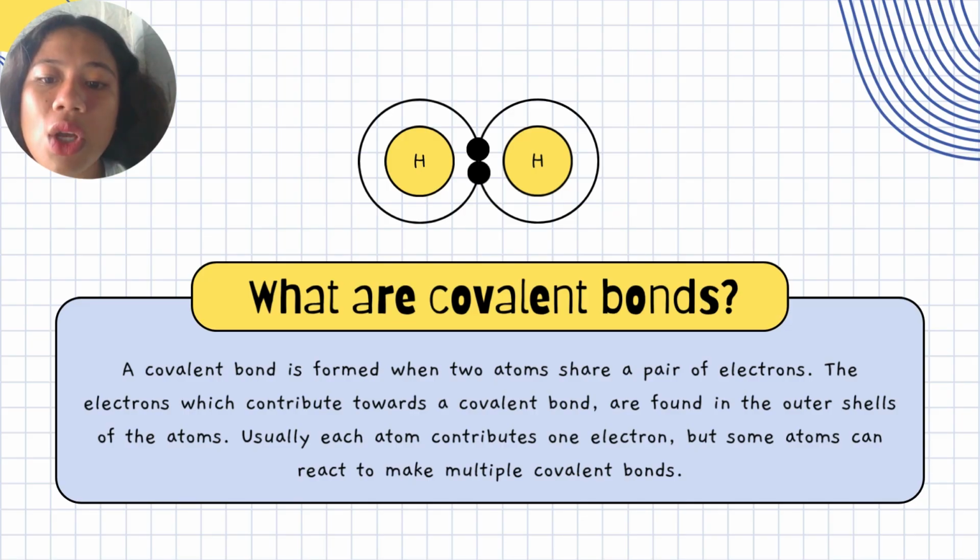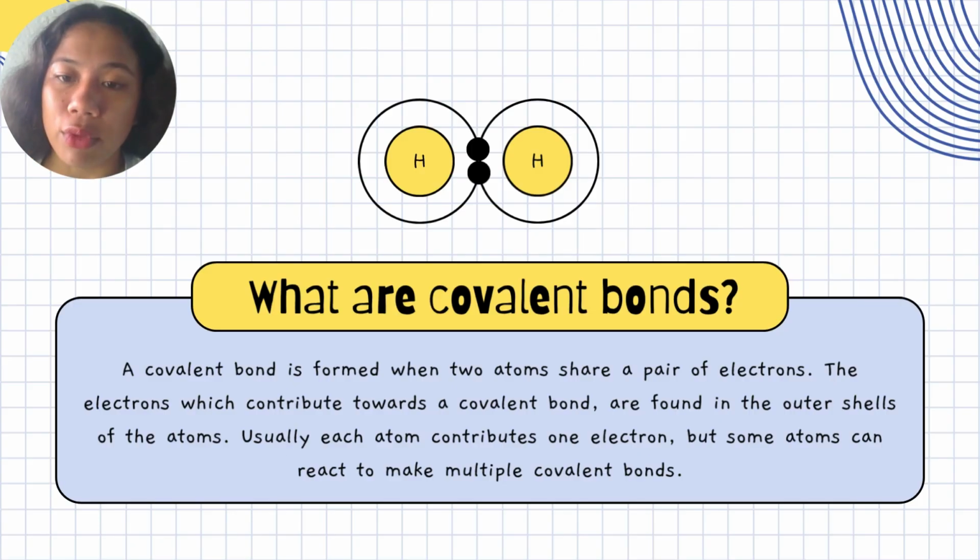So, the electrons which contribute towards a covalent bond are found in the outer shells of the atom. So same with ionic bond, the outer shells or the outer electrons or the valence electrons are still the ones that fill in to make an element balance. Usually an atom contributes one electron but atoms can react to make multiple covalent bonds. So it does not mean that it can only produce one bond, but also it can produce double bond or triple bond.